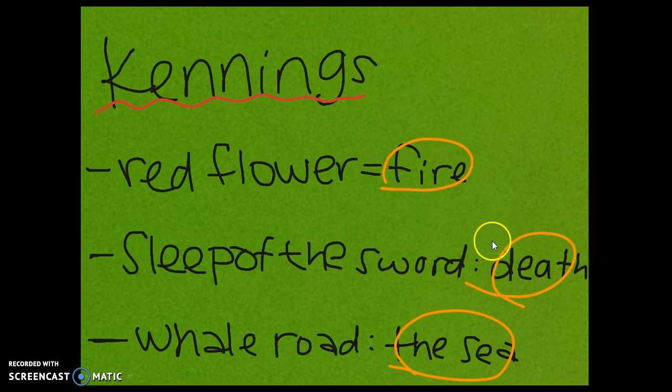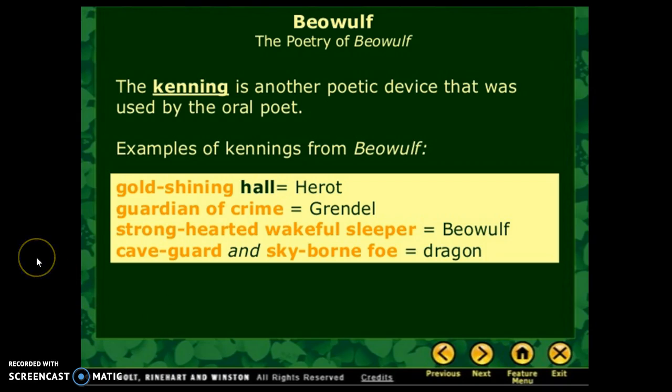Another example would be instead of saying death, you would say sleep of the sword. Or instead of saying the sea, you'd call it whale road. Now, Beowulf, being oral poetry, uses quite a bit of kennings throughout. You're going to see them kind of everywhere.